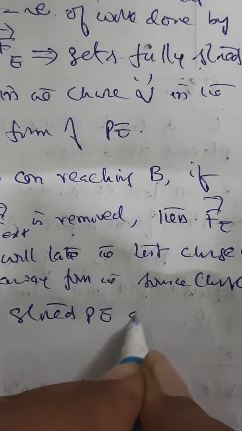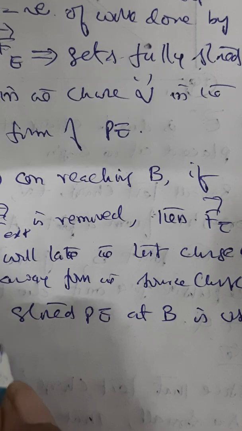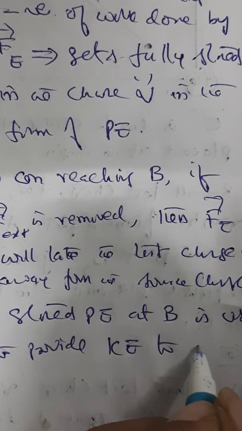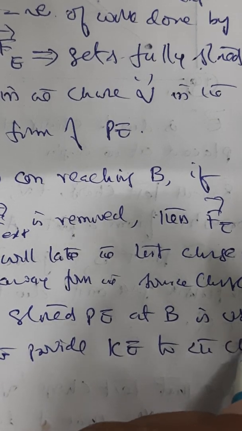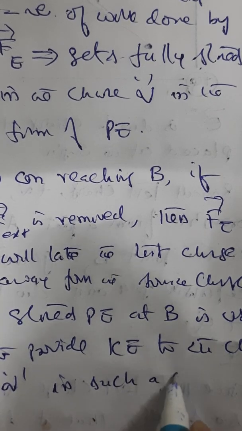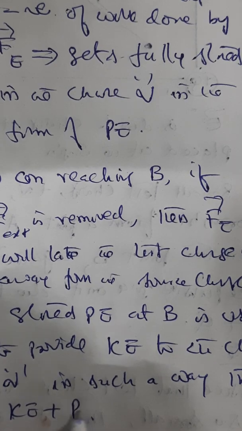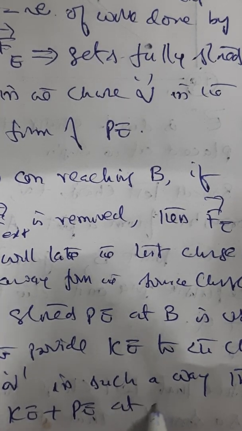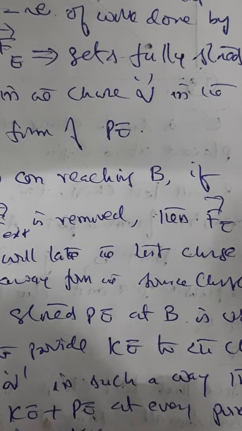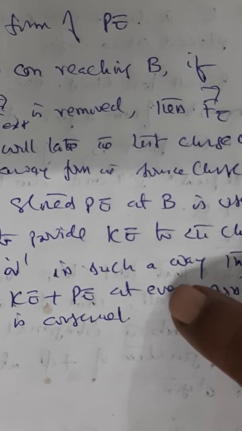The stored potential energy at B is used to provide kinetic energy to the charge Q in such a way that the sum of kinetic energy and potential energy at every point is conserved. Total energy always remains conserved.